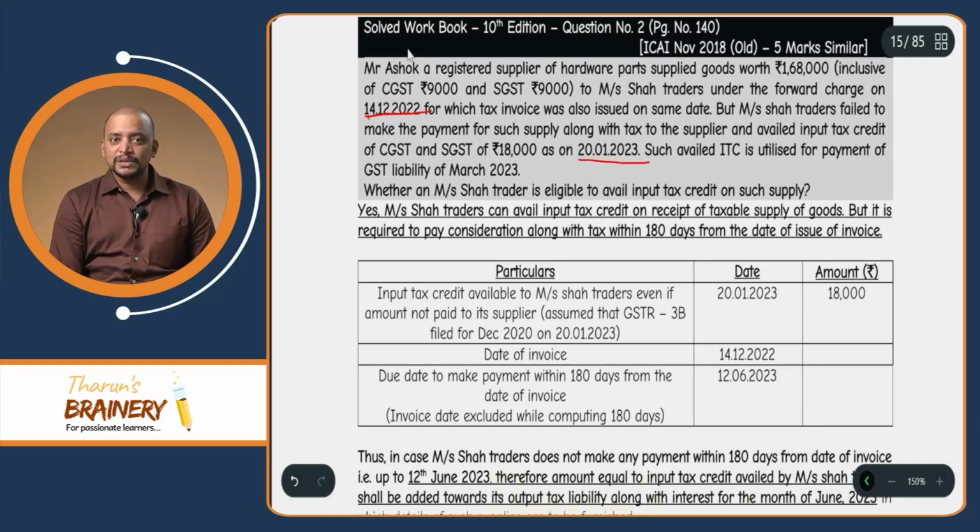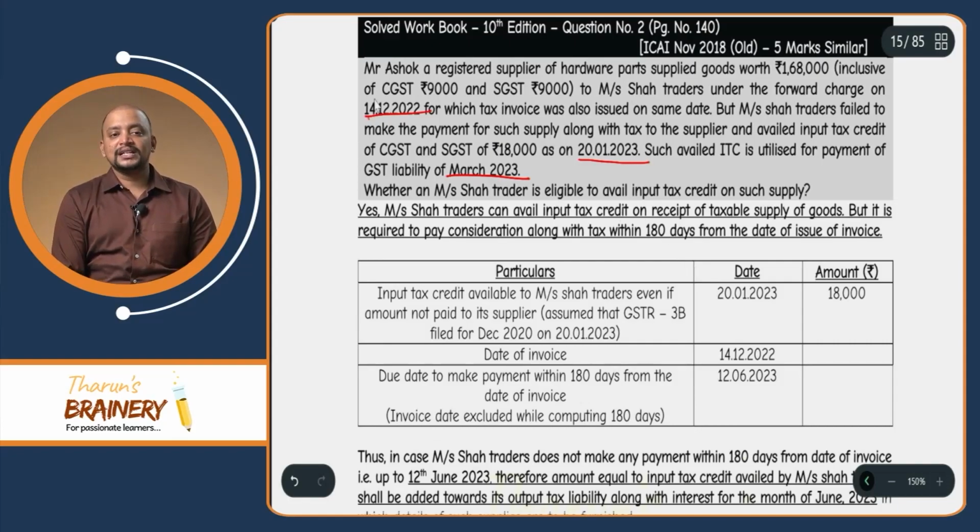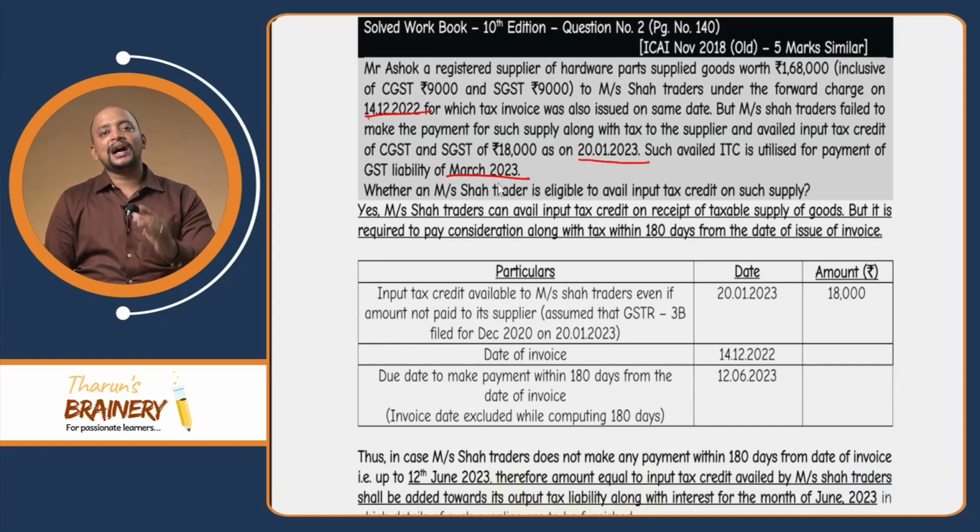How? Because for the December month, they will file 3B by 20th January. So on 20th January, they filed 3B and the ITC has been availed. Such availed ITC is utilized for payment of GST liability of March 2023. How will that fact be known? First, what is the wrongly availed ITC? That is 18,000. Now for the month of March, after filing 3B, the ITC balance would have come below 18,000 rupees. It would have become 0, which means that 18,000 rupees has been utilized in the month of March.